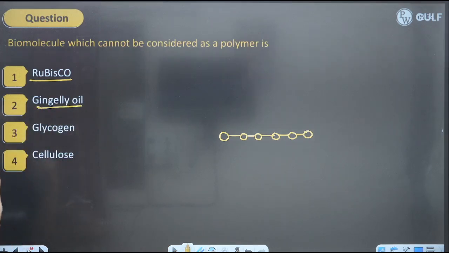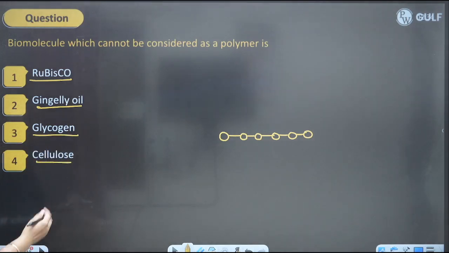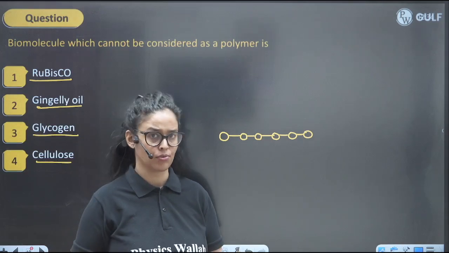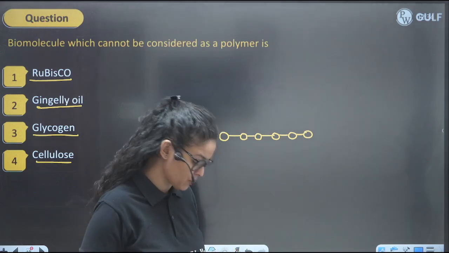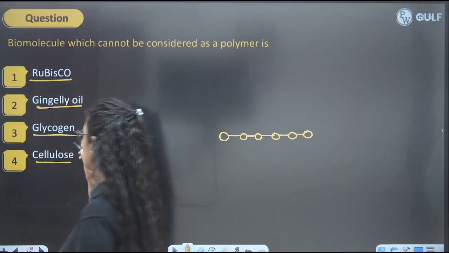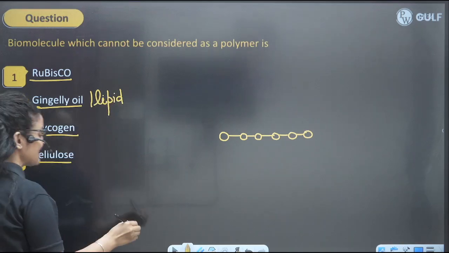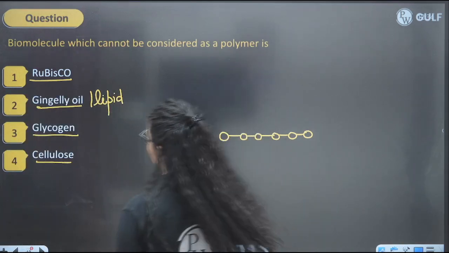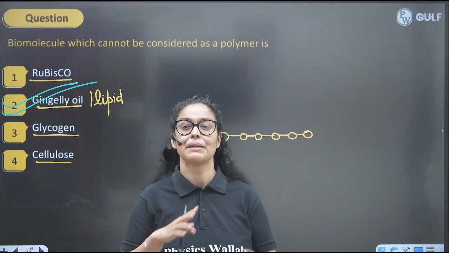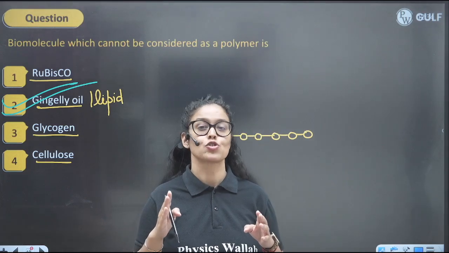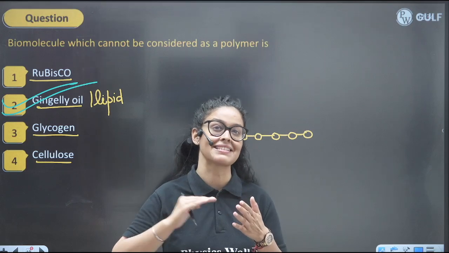Gingelly oil is an example of lipid. Glycogen is a long chain of glucose, and cellulose is also a long chain of beta glucose, which you must have done in your NCERT classes, right? So when we talk about the non-polymer, gingelly oil is an example of lipid, and hence tell me kids, gingelly oil is not a polymer. Lipid is never a polymer. So remember that all of these are polymers except gingelly oil, because it is a lipid, right?